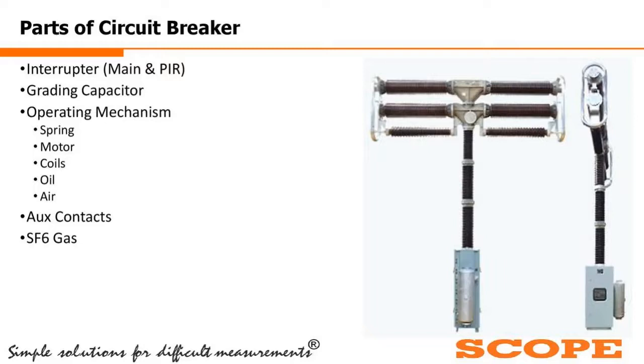It is not for the MOCB sort of thing. We are talking about the oil which is available even in the SF6 breaker. Not as a quenching medium, but in the operating mechanism we have oils, and air is also available. Then in the chamber we have the auxiliary contacts, and for SF6 breakers we have the SF6 gas as an integral part of the breaker.